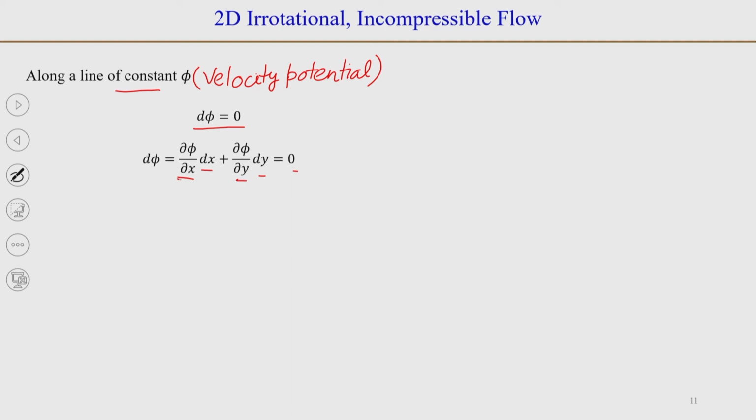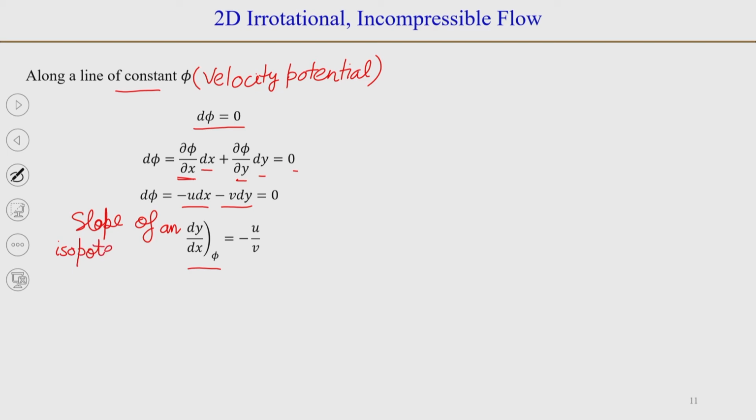So, dou phi by dou x will be minus u. So, you can write minus u dx. Similarly, this will be minus v dy, and from that we will get the slope dy by dx of an isopotential line, that will be equal to minus u by v.